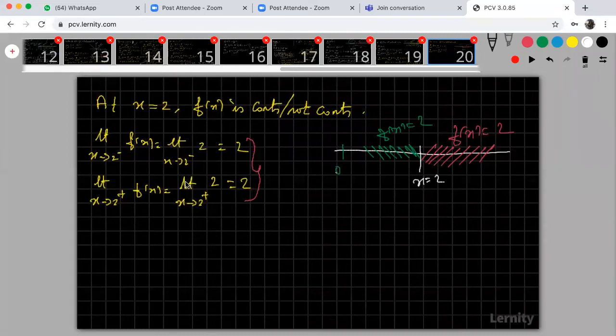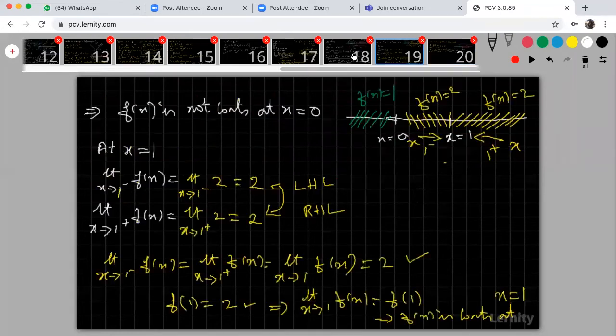In our previous class, I found the value of the limit by only one limit. We have not discussed left hand limit, right hand limit in the previous class. I said we will discuss it in the next class. So it is better you just find limit x tends to 2 f of x. Limit x tends to 2, f of x is 2, the answer is also 2. Why? When your f of x is same, no need to find your left hand limit, right hand limit. You will get the same only.